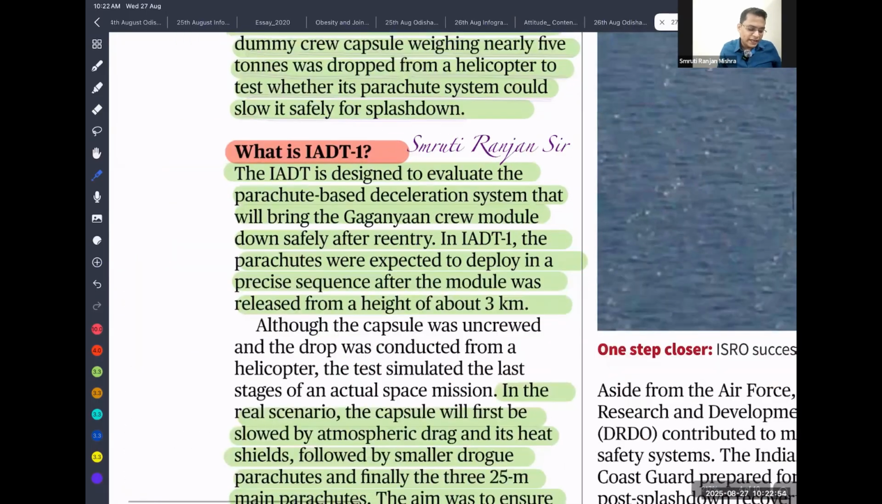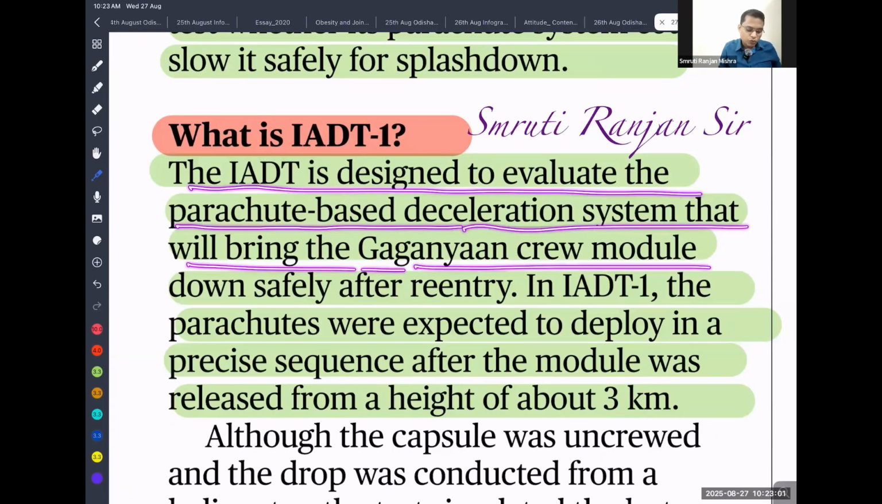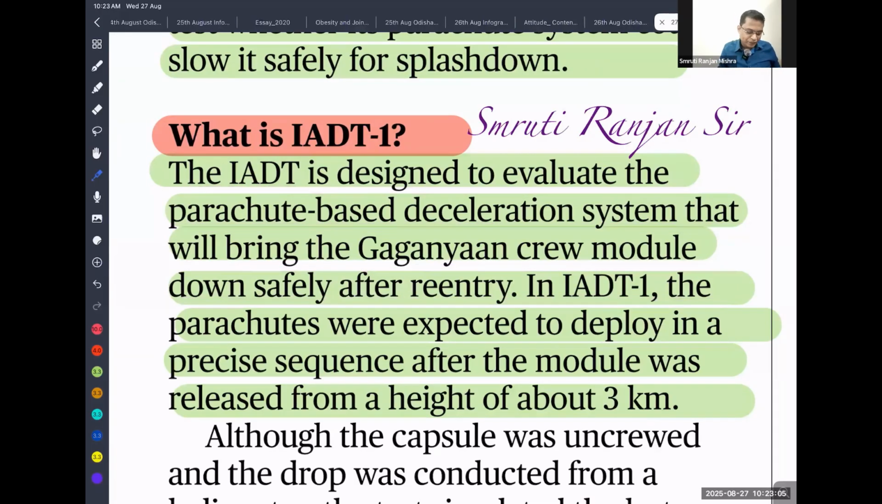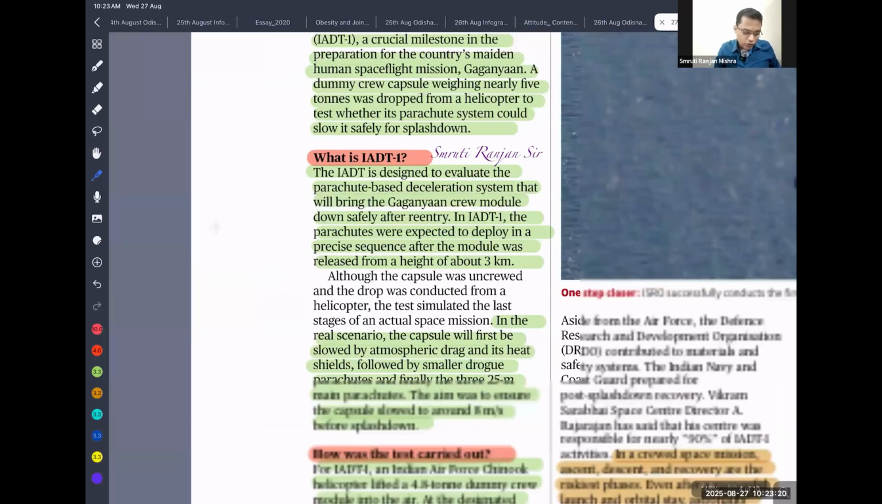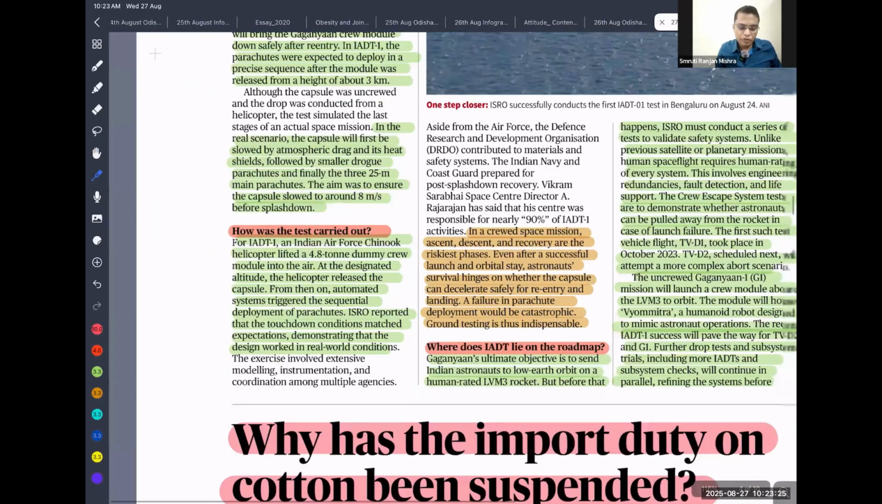So what is IADT? The IADT is designed to evaluate the parachute-based deceleration system that will bring the Gaganyaan crew module down safely after its re-entry. In the IADT, the parachutes were expected to deploy in a precise sequence after the module was released from a height of 3 kilometers. So after we release it, all the parachutes will open, and the parachutes will help it gradually slow down as it descends and falls on the ground. Okay. So that is what we have done, because the safety of this mission is very important.